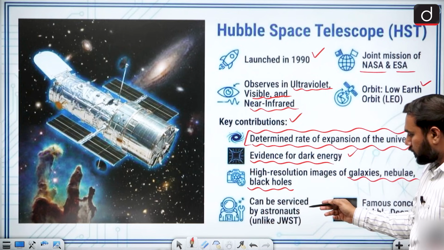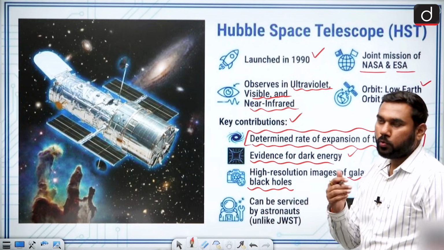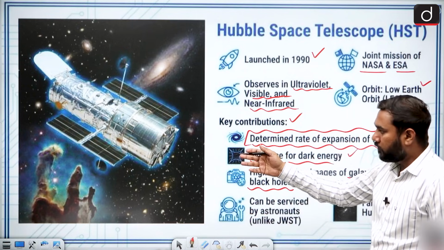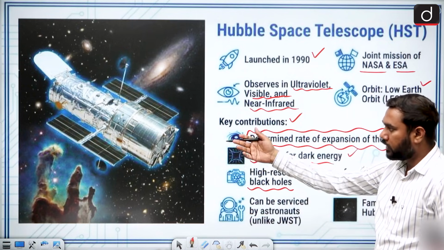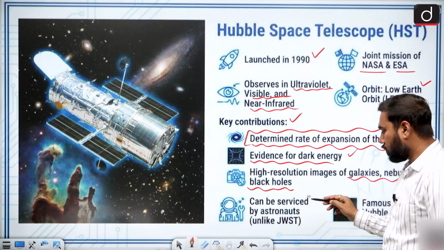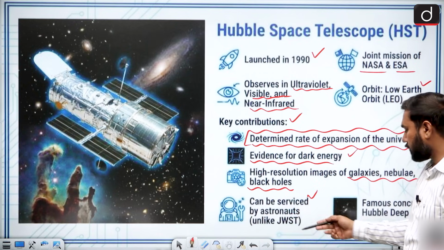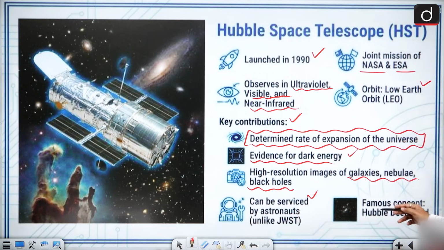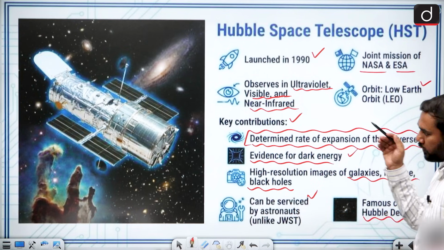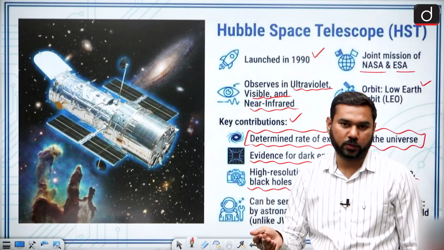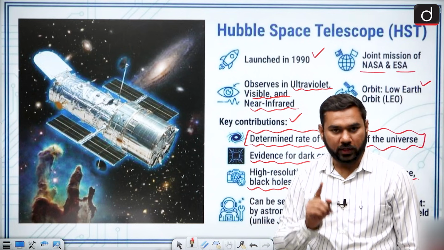It can be serviced because you can place it in low Earth orbit, so astronauts can go in space and maintain it. If any part of it is damaged, we can easily replace it. So it can be serviced by astronauts, and this cannot happen with the James Webb Space Telescope. And the famous concept, Hubble Deep Field, because it can see into deep space. So this is the major difference between Hubble and James Webb, but both are very important.